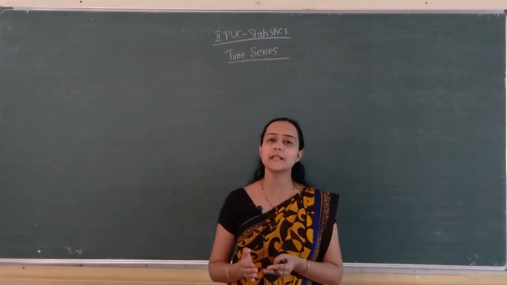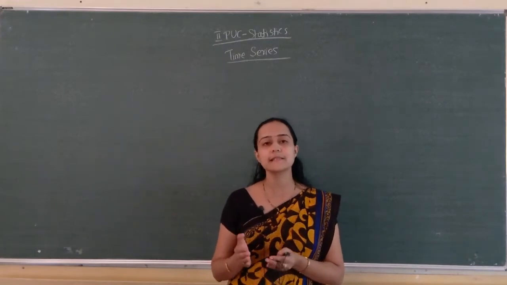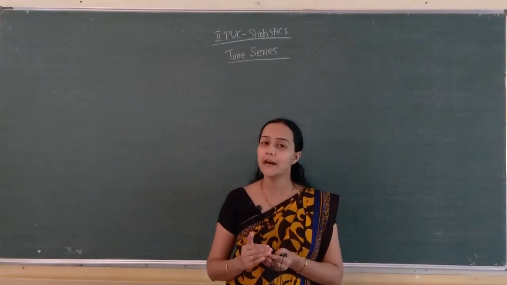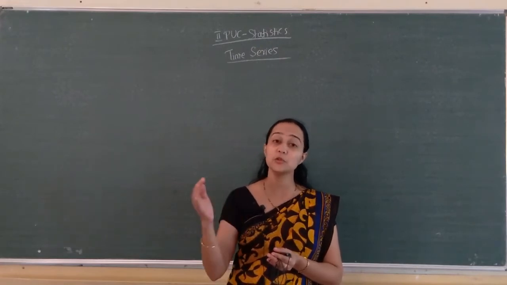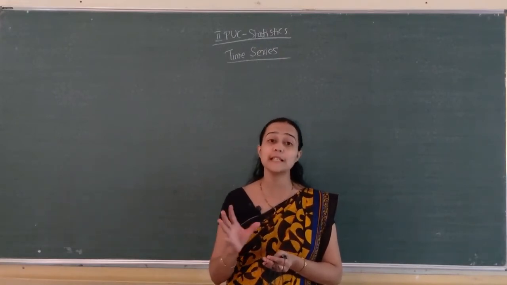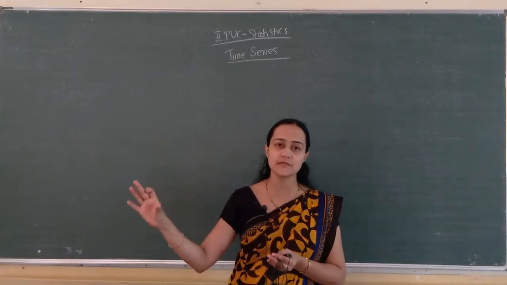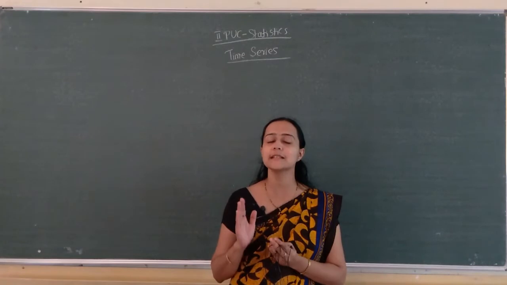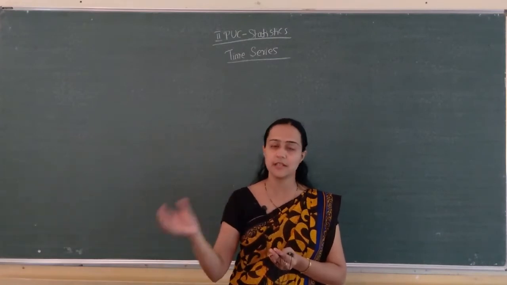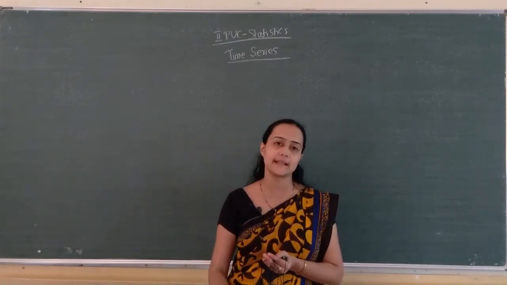In the semi-averages method, first we have to divide the given time series data into two equal parts. Suppose 8 years are there, means first 4 and next 4. Next we compute the average of the first half and the second half.